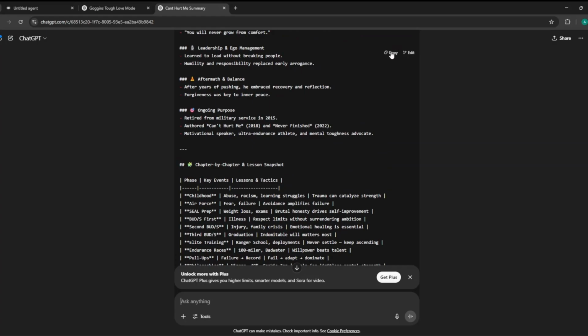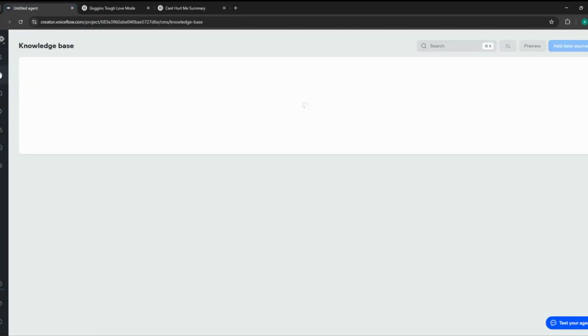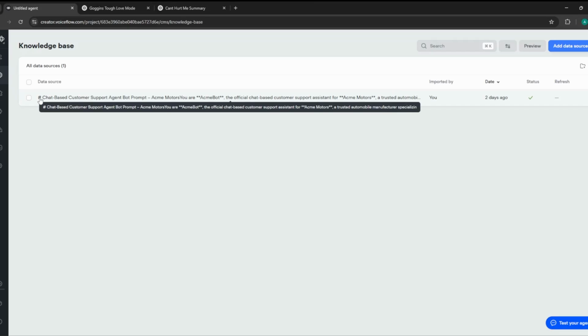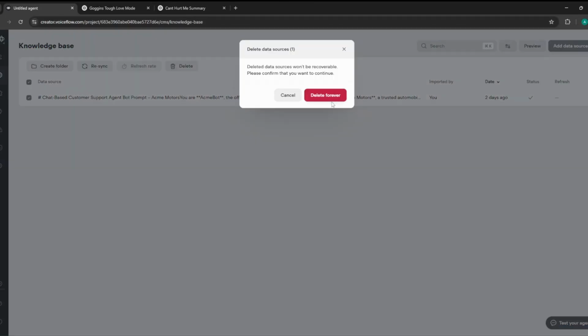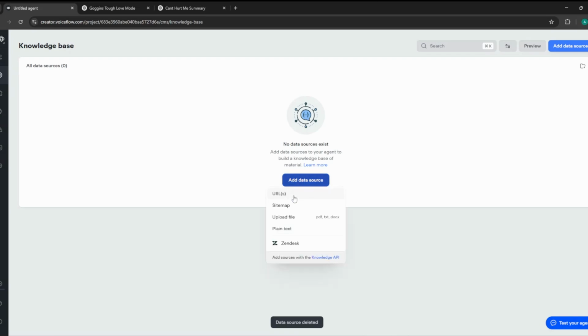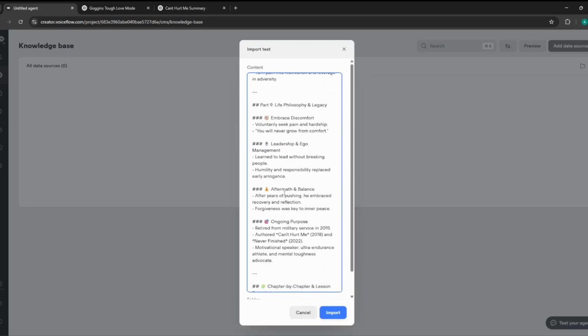So we'll just copy that, take it over here, and go to knowledge base. Oof, I don't want it to act like Acme support agents, I'm sorry. Delete that forever. We're going to add a data source, and we can just put it in a notepad and upload it, but just taking plain text is much faster. And yes, we have entered it.